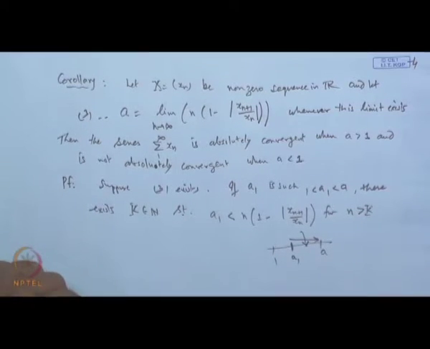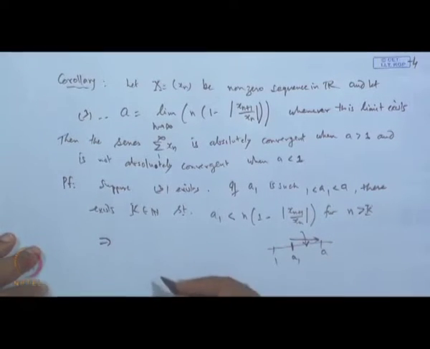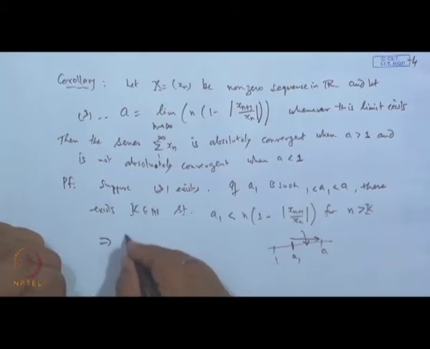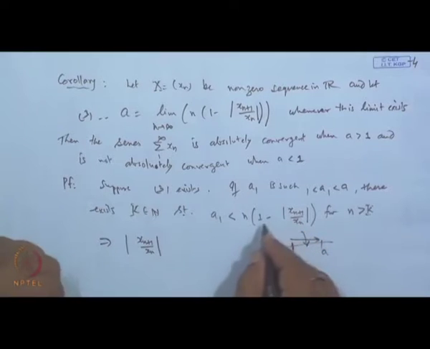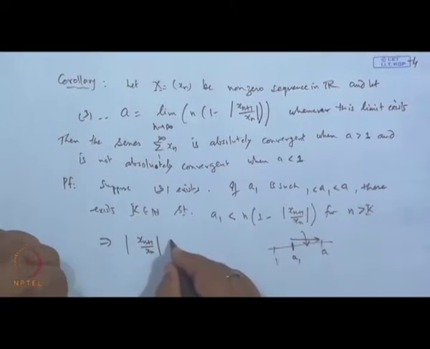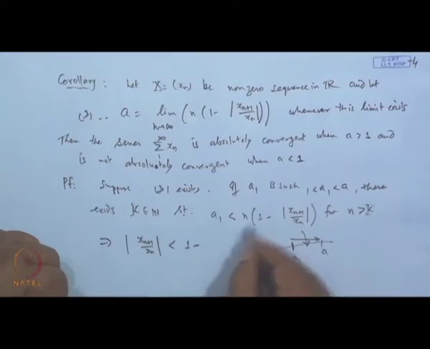Therefore, this implies what? Mod of x_{n+1} over x_n, when you transfer it, what you are getting is less than 1 minus A_1 by n.